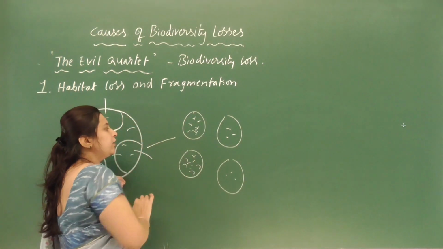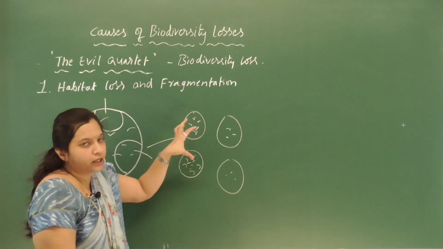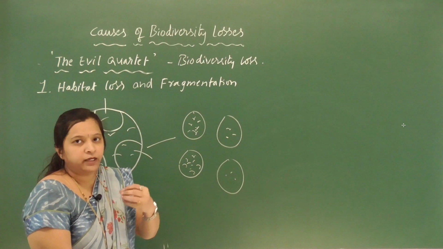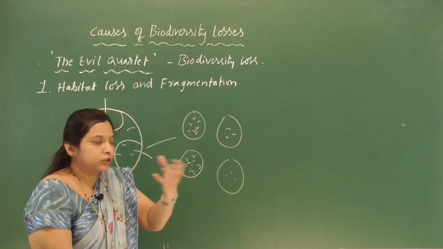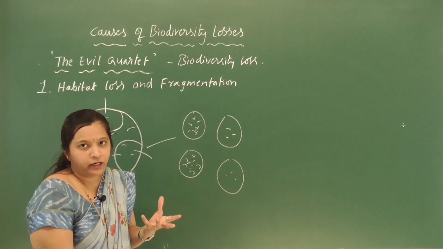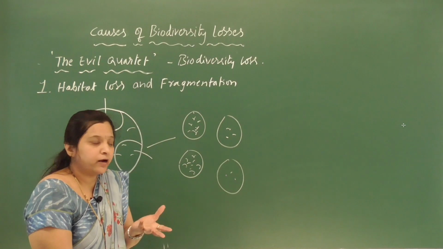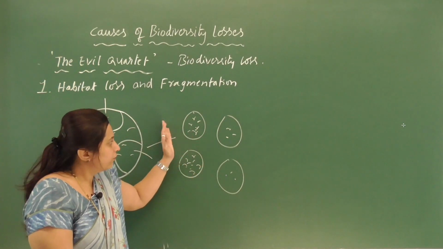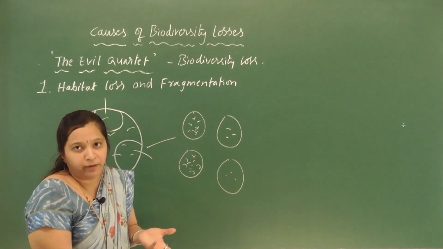Some animals, like migratory birds or mammals, require large territories, so they find it difficult to survive here, and their species get eliminated.